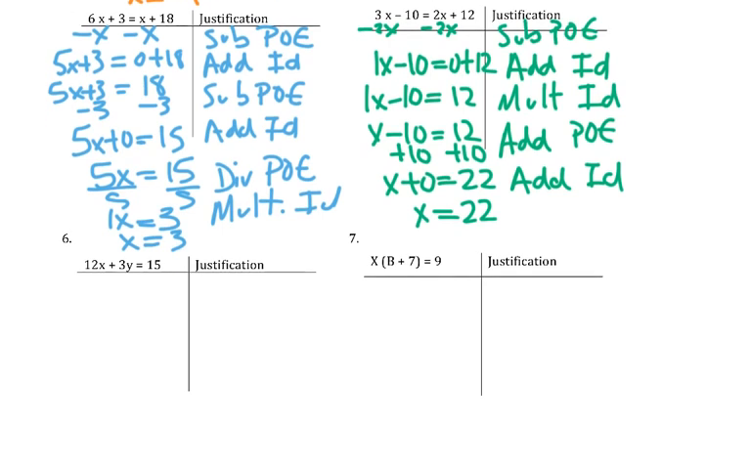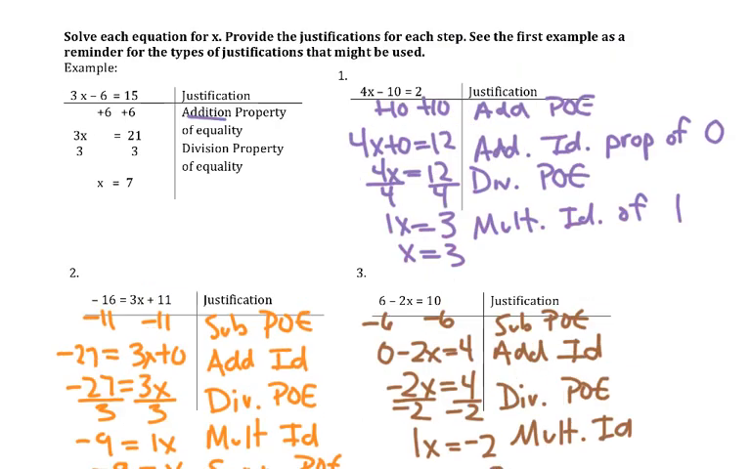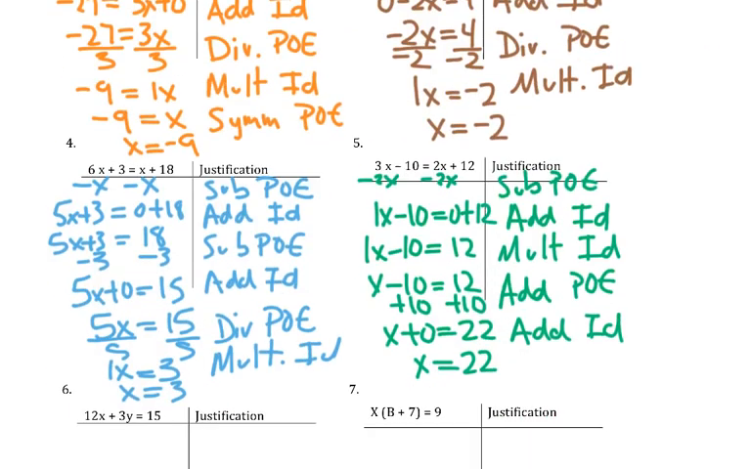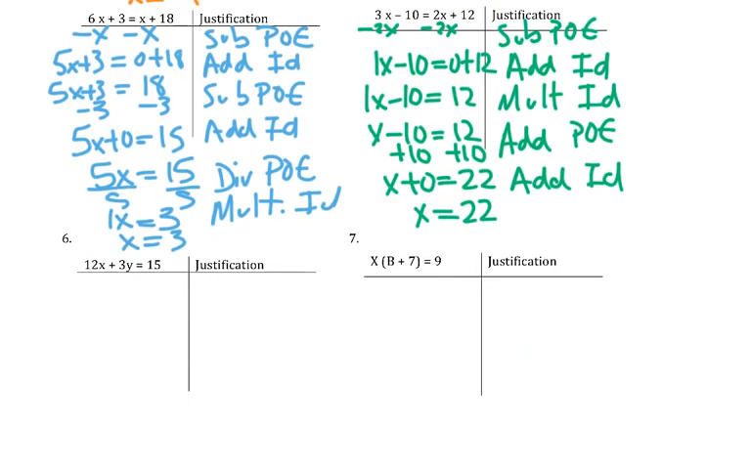Okay, so number 6, I've got 12x plus 3y equals 15. If you forgot, the instruction said solve the equation for x, so we treat it the same way. So I've got to get rid of that 3y, so I'm going to subtract 3y from both sides. Because of the subtraction property of equality, I can do that. So I get 12x plus 0, because 3y minus 3y is 0.